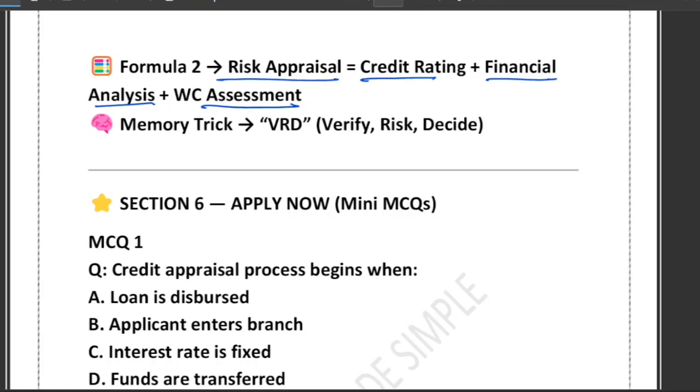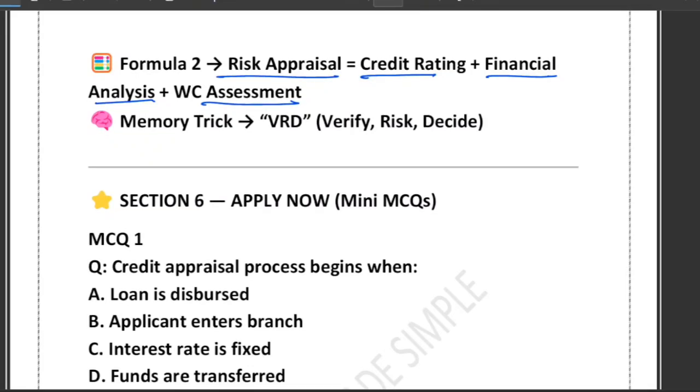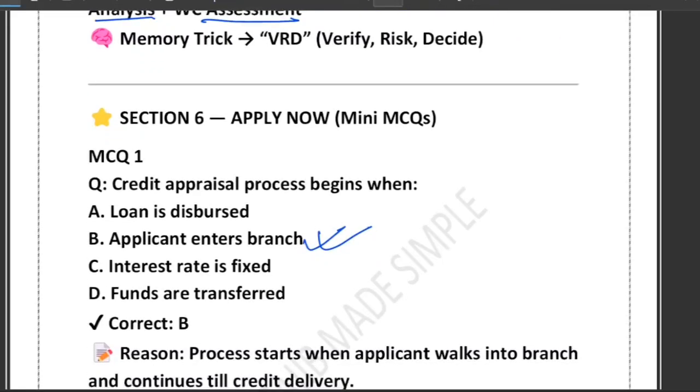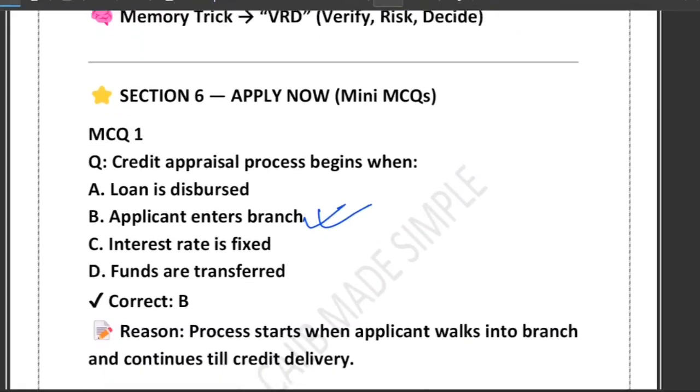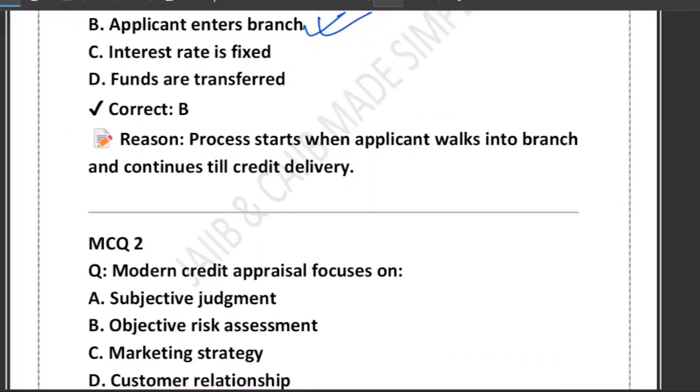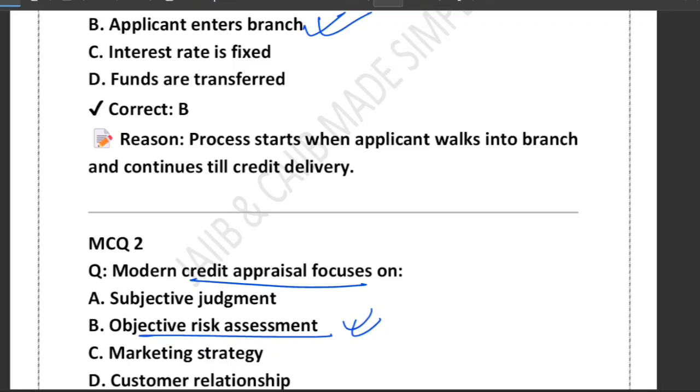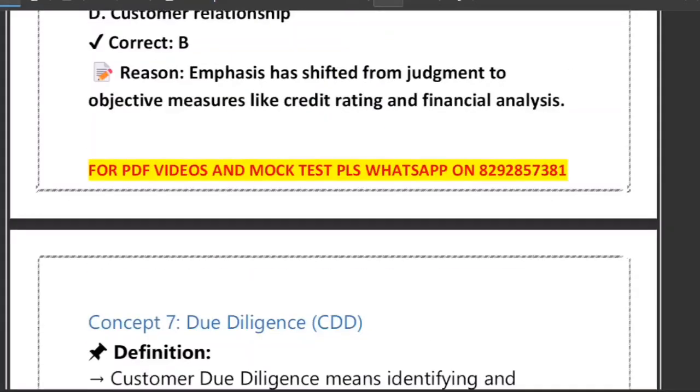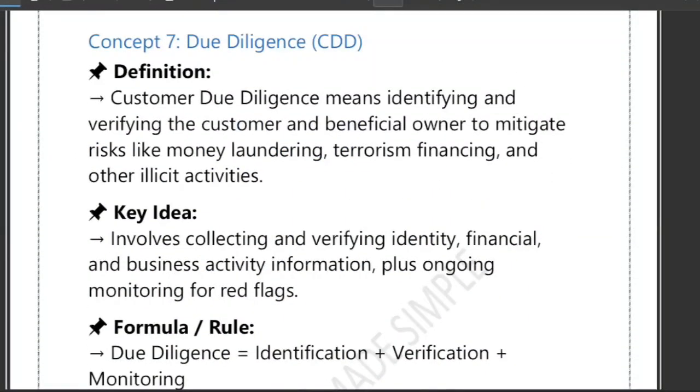The first question is: the credit appraisal process begins when the loan is disbursed, or when the applicant enters the branch? Exactly, yes, when the applicant walks into a branch, and it continues till the credit delivery. Modern credit appraisal focuses on: subjective judgment, objective risk assessment, marketing strategy, or customer relationship? Modern credit appraisal focuses on objective risk assessment. Option B is the correct answer. It focuses only on objective risk assessment.